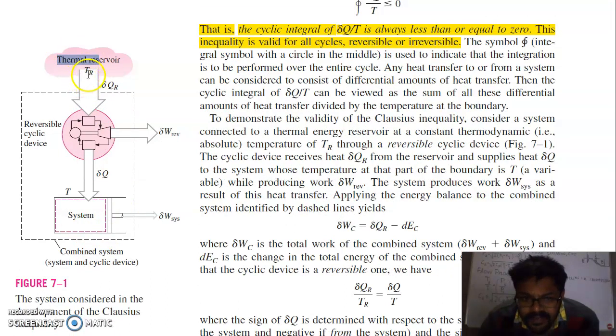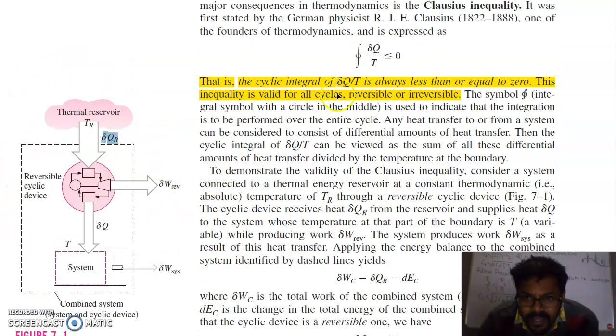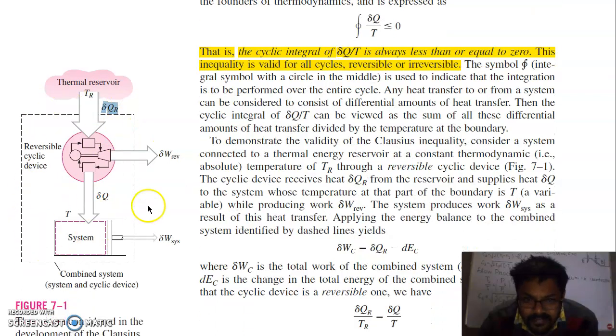The cyclic device receives δQR amount of heat from the reservoir and supplies this heat to a system whose temperature at the part of the boundary is T. After the work output, this heat is supplied to this system while producing work δW reversible here, and this system produces work δW system as a result of this heat transfer. Now apply the energy balance to the combined system, identified by these dotted lines.